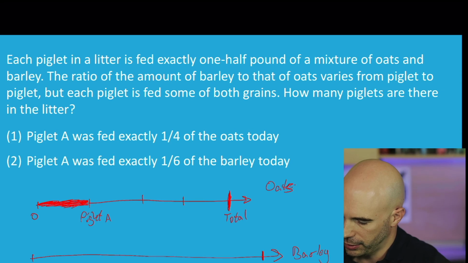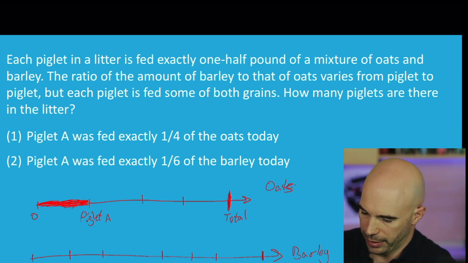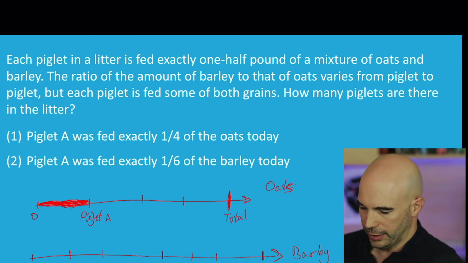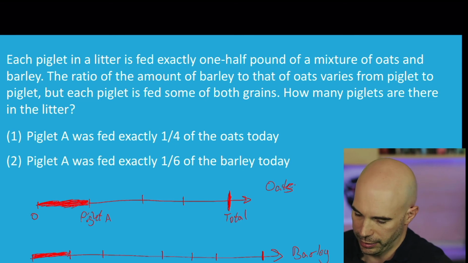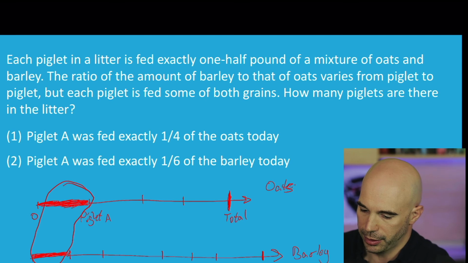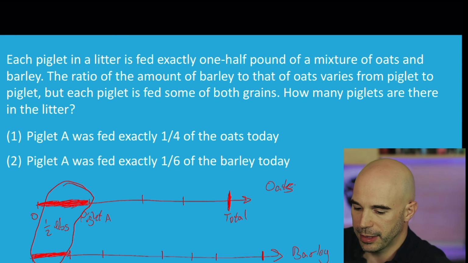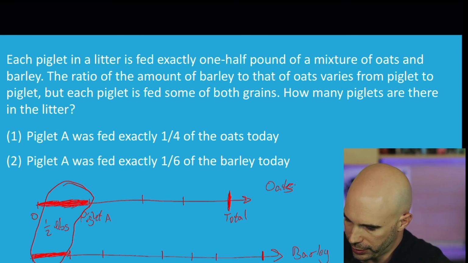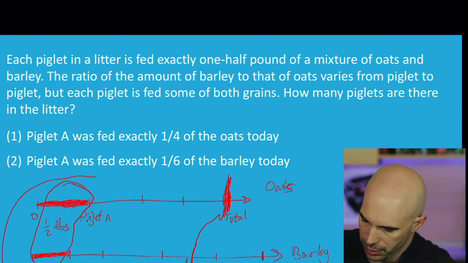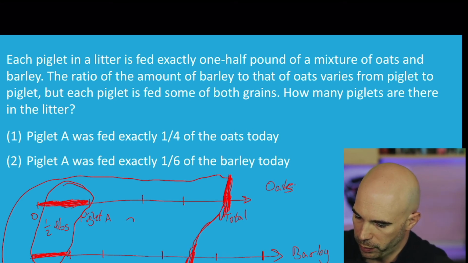Let's do something similar for barley. So if we say the total barley is there, let's imagine that that's 6 equal segments, and 1/6 of the total amount of barley. That's what Piglet A gets. Now we know that if we were to add these together, that's 1/2 pound. And I want to make some kind of inference here, so what can I do? I'm thinking if I quadruple, that would take me here. That's quadrupling. So that amount should be 2 pounds.